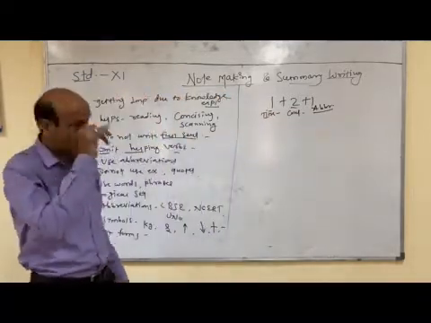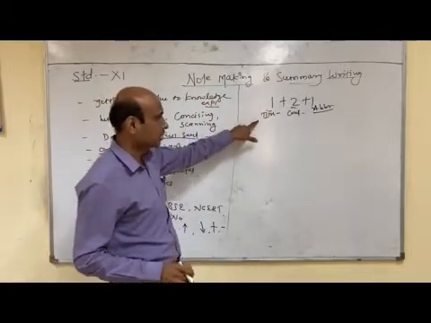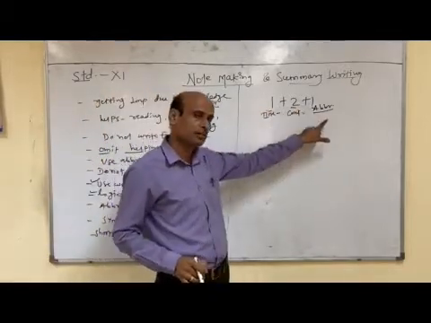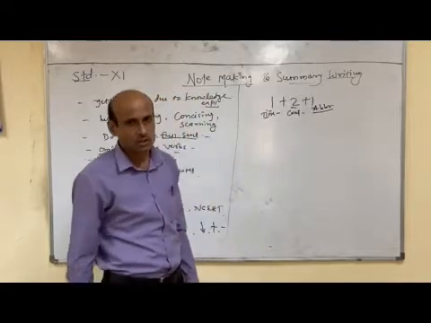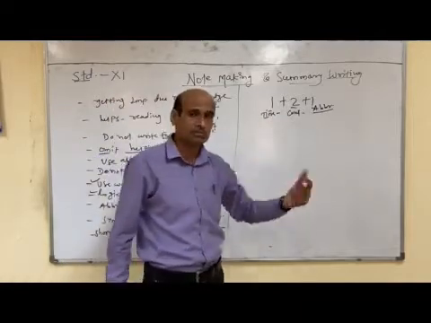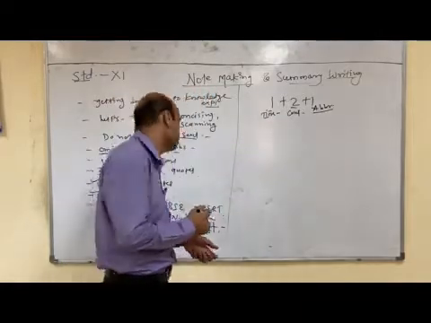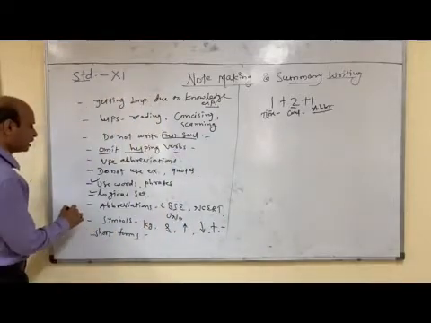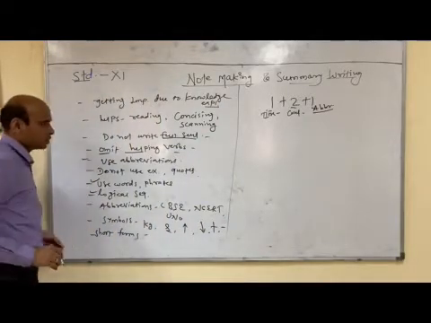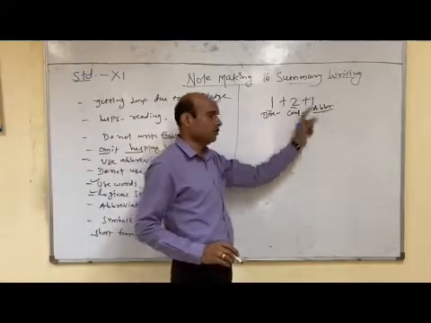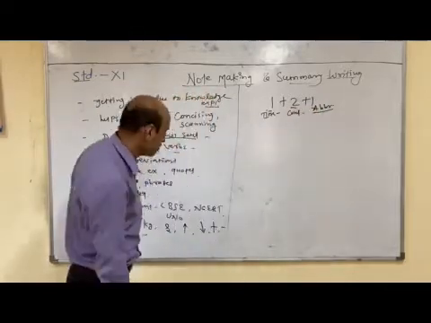Note making carries 4 marks: 1 mark for the title, 2 marks for content, and 1 mark for abbreviations. I will explain what is meant by abbreviations and how to use them. Coming to this point, 1 mark for abbreviations. So, what is meant by abbreviations?